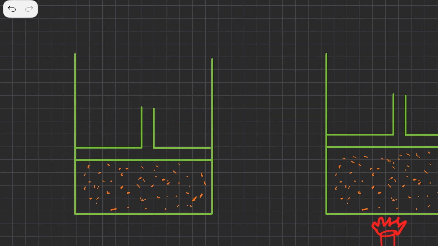Now when the piston is moving down, what is going to happen is the volume is going to reduce. As volume is going to reduce, the pressure is going to increase, and as the pressure is going to increase, the molecules will now start to move much faster because they have gained momentum from the motion of this piston.